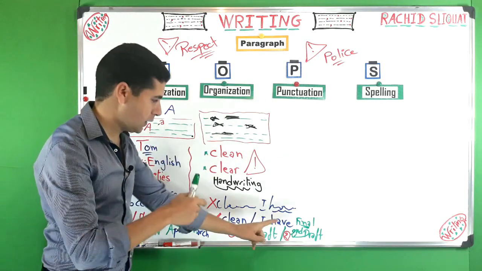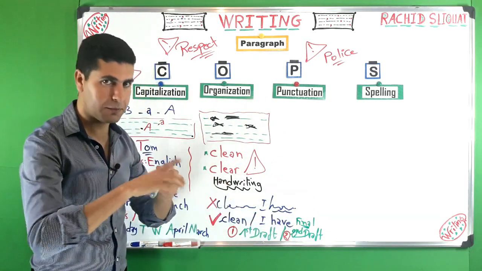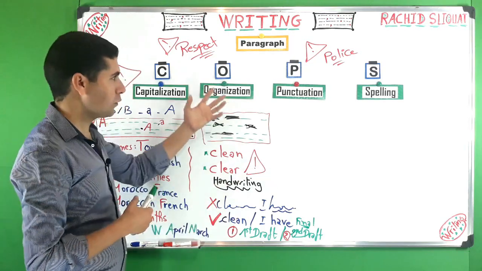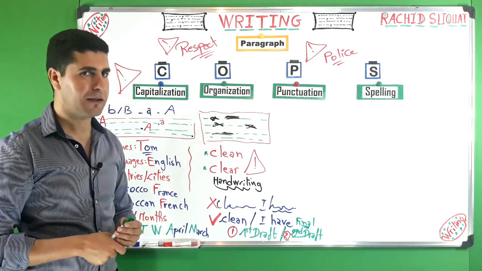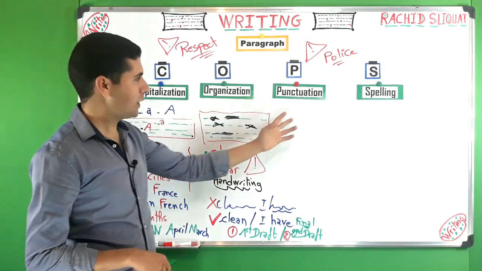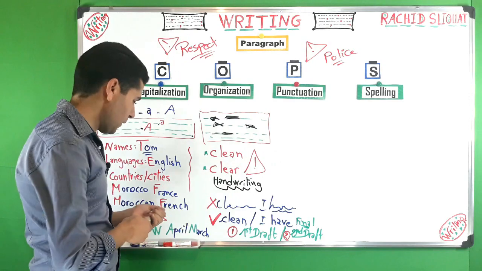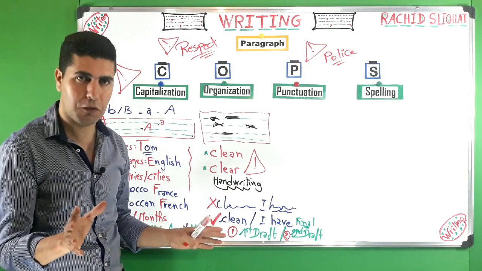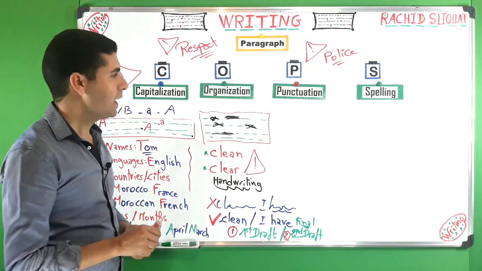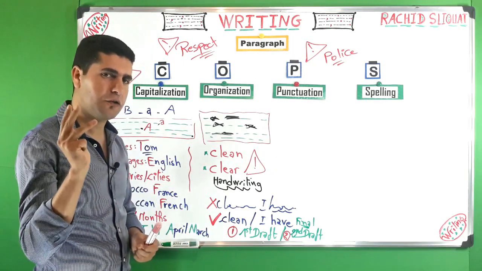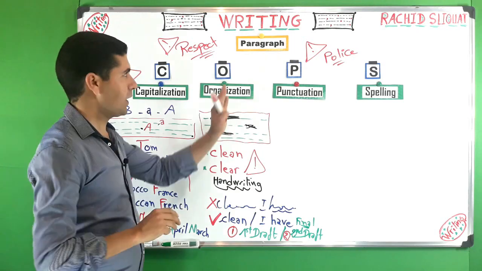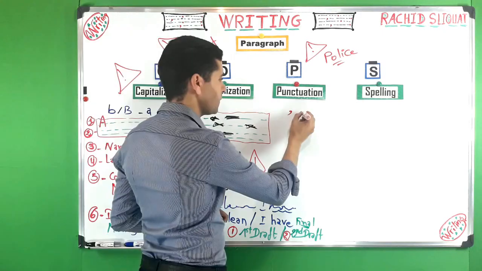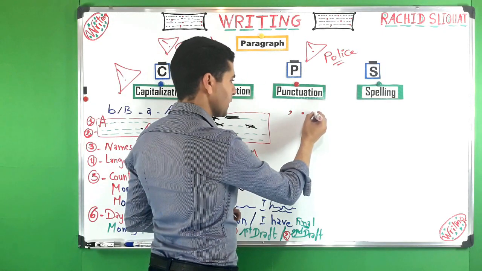Don't go directly to the final draft, to the exam paper. No, that will be a problem and you will make a lot of mistakes and your writing will not be as clean as it should be, okay? The last one, punctuation. Punctuation is very, very important because without punctuation, the writing will not be meaningful, okay? Now, punctuation, I gave you 3 punctuation marks that you have to keep in mind as far as writing a paragraph is concerned. Number 1, comma, and full stop, and number 3, colons.